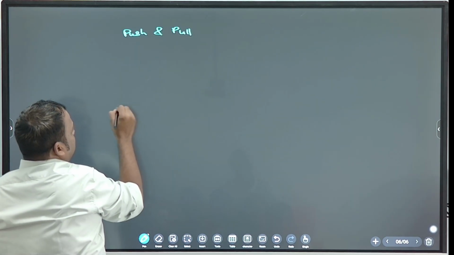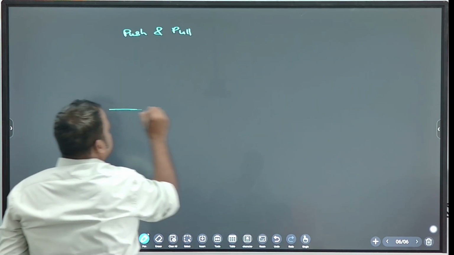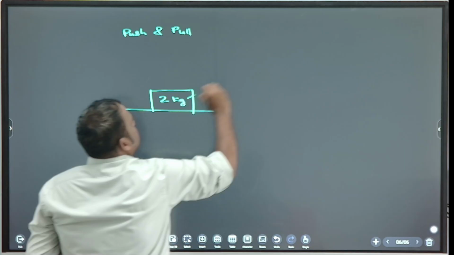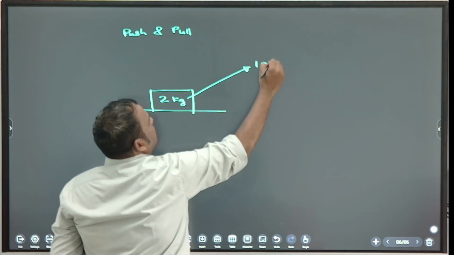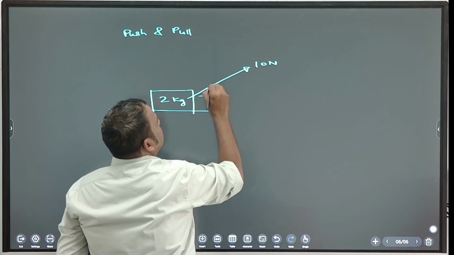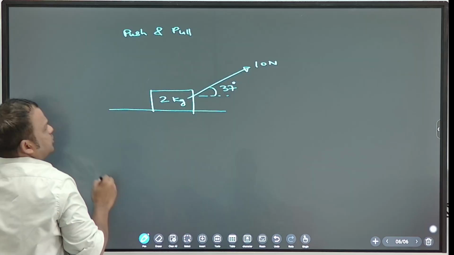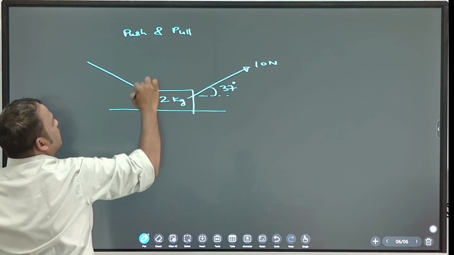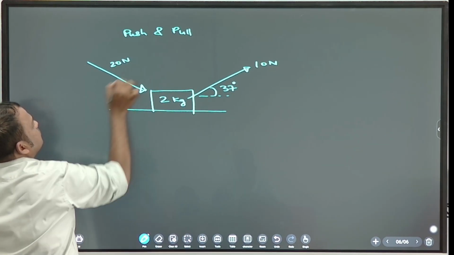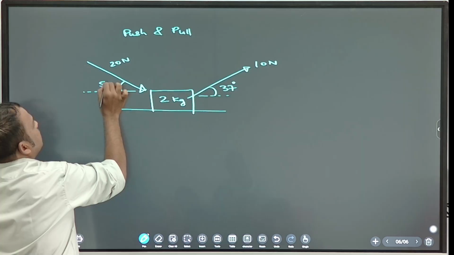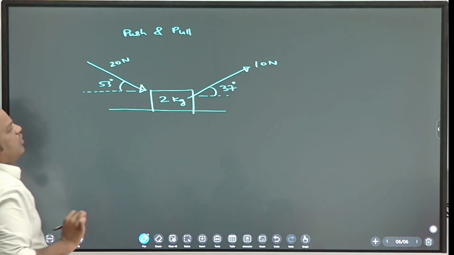So now I'm giving one question, directly one question I'm giving. So suppose it is 2 kg, this way you are exerting 10 Newton, making an angle 37 degree with horizontal, and here you are exerting 20 Newton, making an angle 53 degree with horizontal.